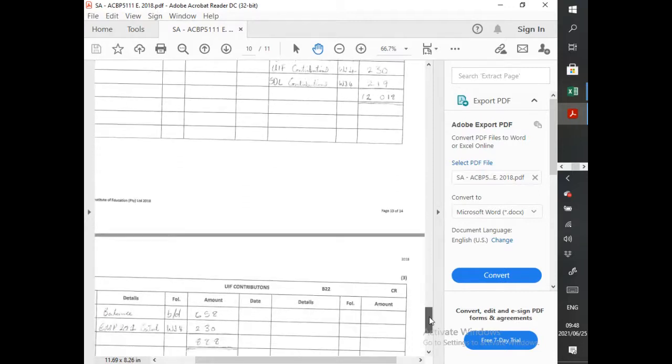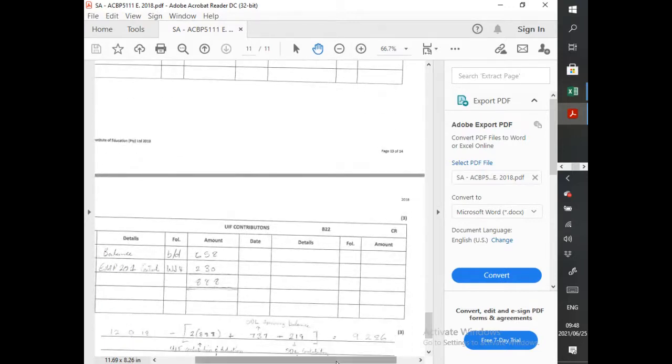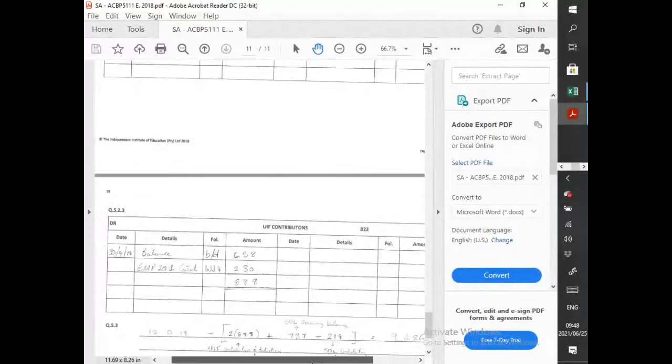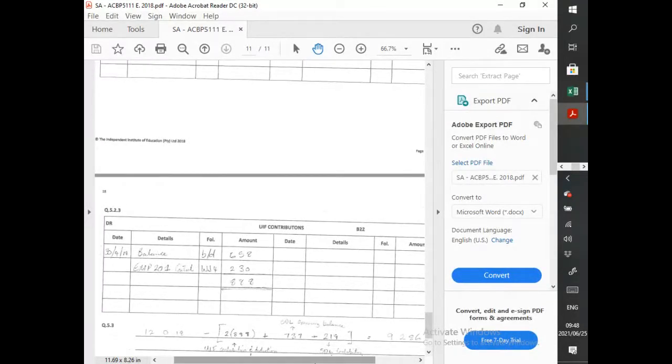It's a liability. Now, UIF contributions, this is an expense to us. We have the opening balance, and then obviously we just say EMP 201 control. Can you see the double entry taking place there? All right, awesome stuff. And then you're done with that section.